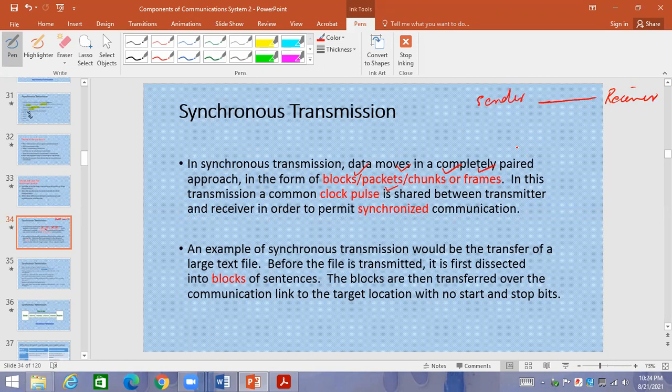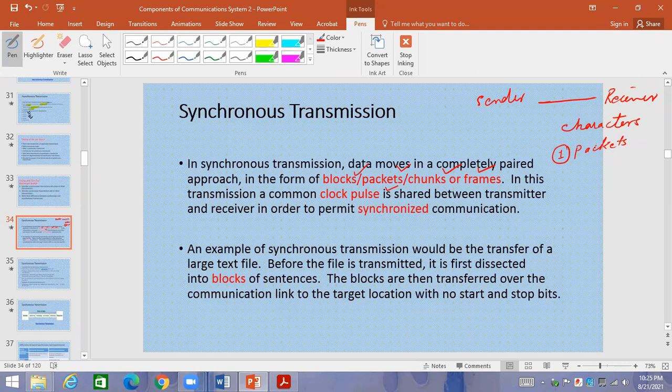There should not be any problem. There should not be any gaps or delay. So what are the characteristics? If a question comes for 3 marks, what are you going to write? Number 1, data transmission will be in the form of packets, not bit by bit, in the form of packets.